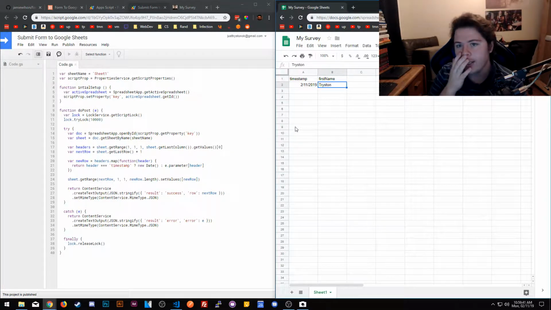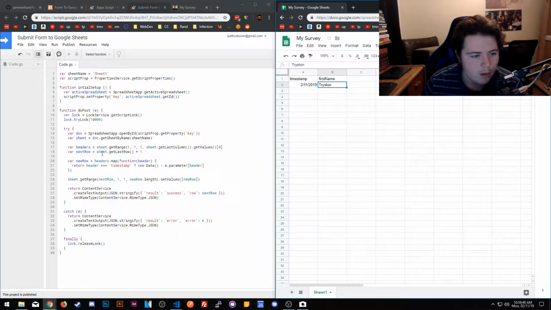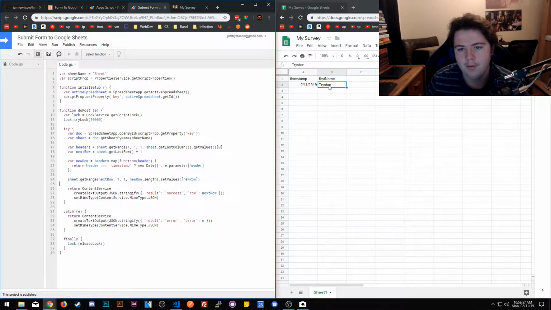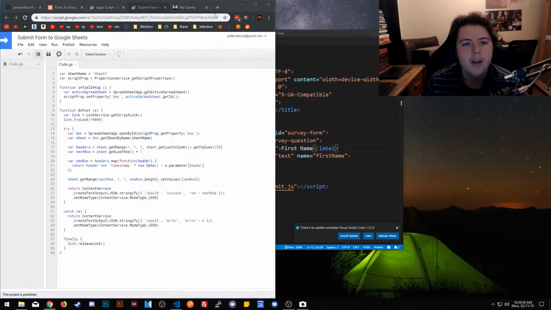Okay, so this looks like we got it. Perfect. So somewhere, it looks like sheet.getRange next row 1 next row.length. It looks like this is the line that's deciding where it should go based on the context of this. So boom, we basically got it.